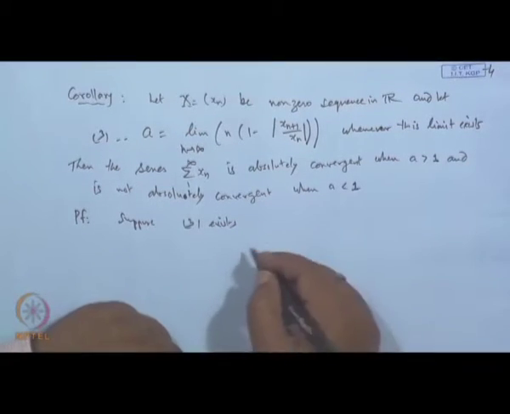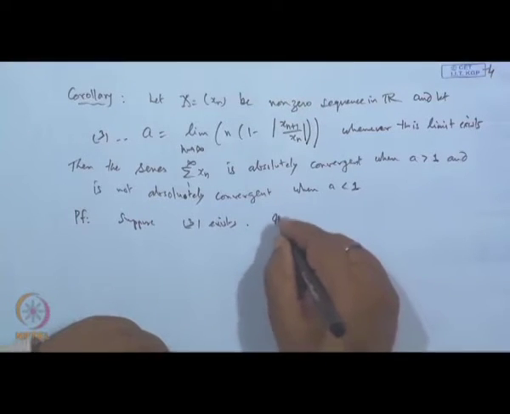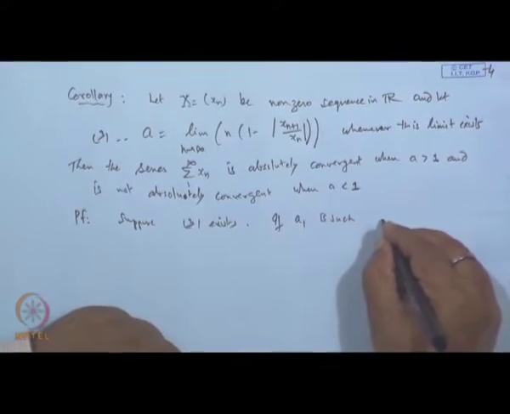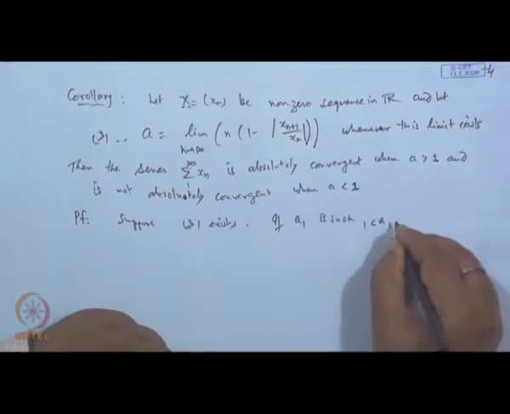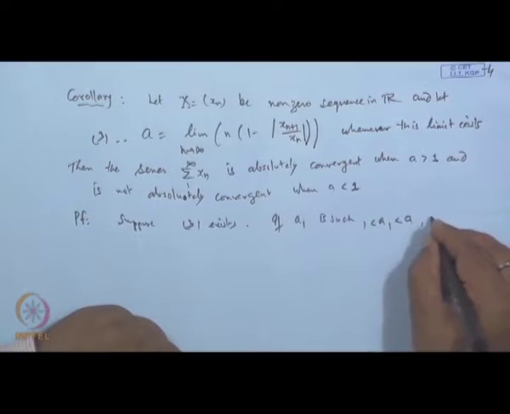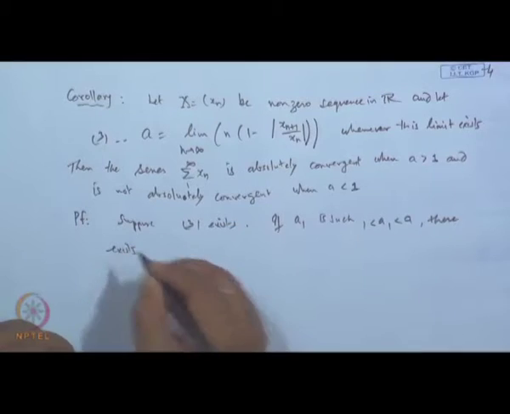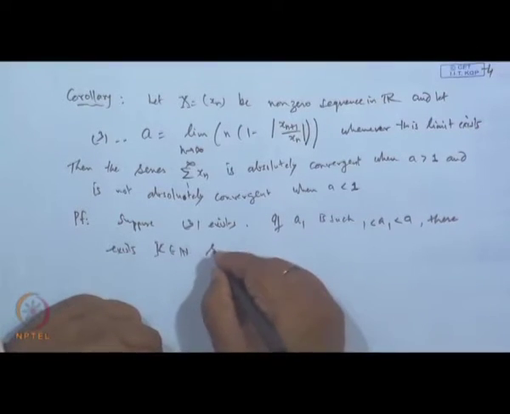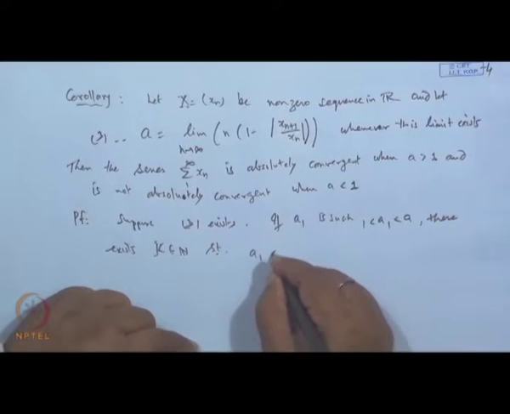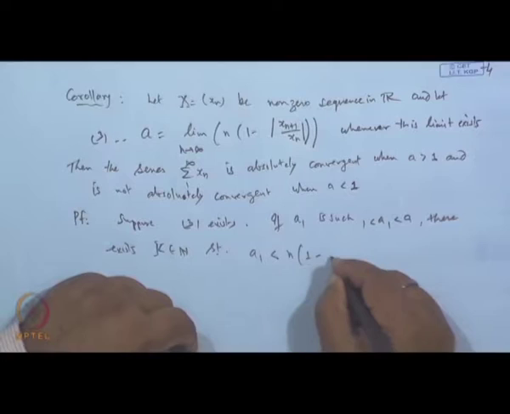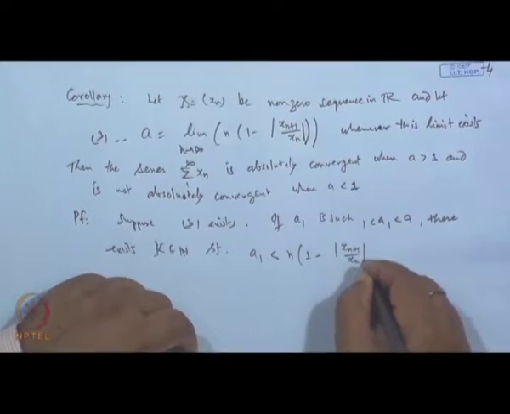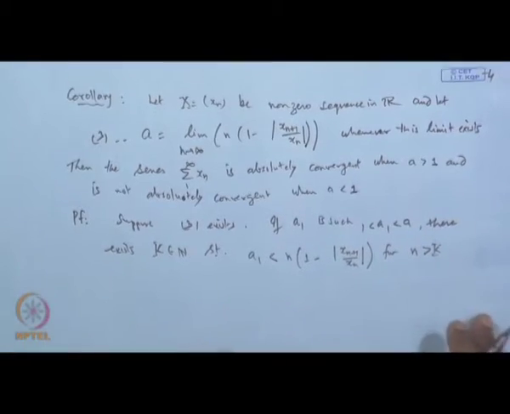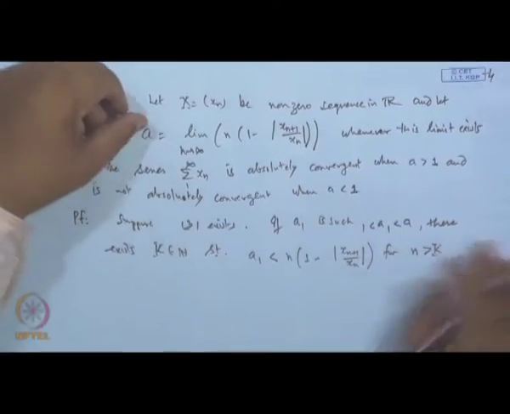So, we can identify a number A_1 which lies between 1 and A, that is 1 is less than A_1 less than A. For this A_1, there exists some positive integer K such that A_1 is less than n times (1 minus mod of x_{n+1} by x_n) for all n greater than K. This is true because this limit is A, and A is strictly greater than 1.